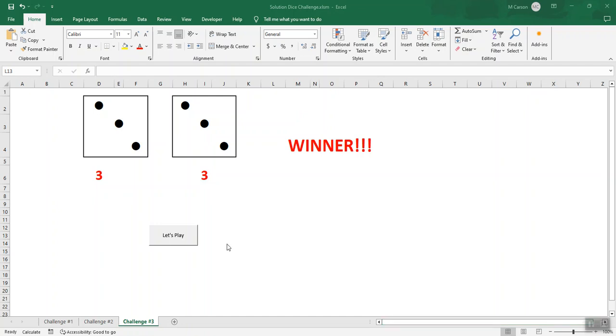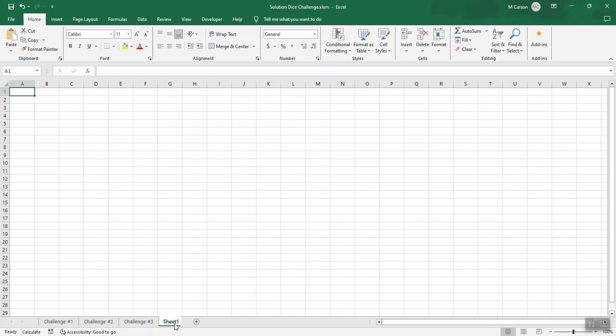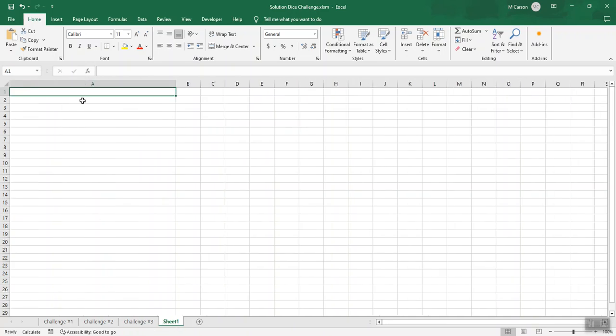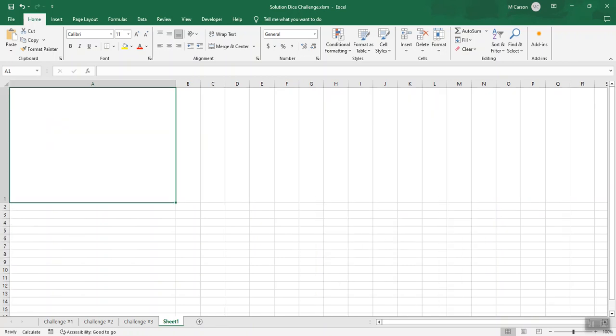So to do that, right now you can see I'm in my spreadsheet and my macro, everything is working. So the first thing I'm going to do is insert two pictures. And I have to do that on a separate worksheet. So I started a new worksheet, and my first picture will be the one that's going to pop up, like the winner one. So the first thing I have to do is name my cell.